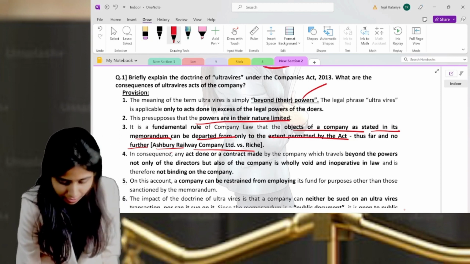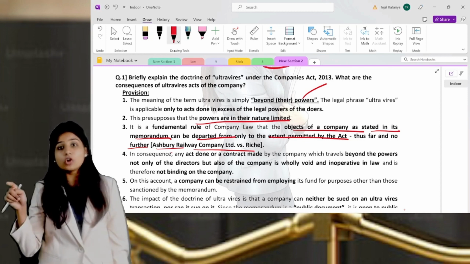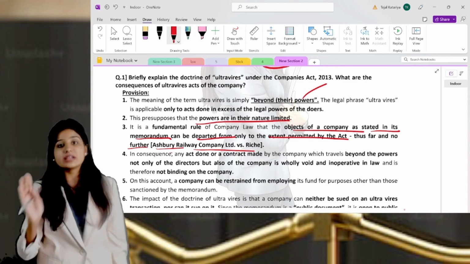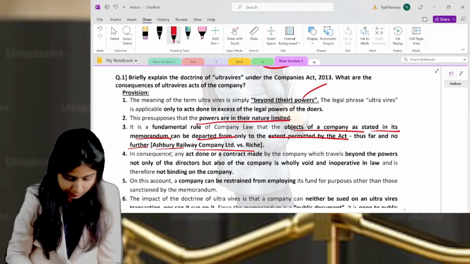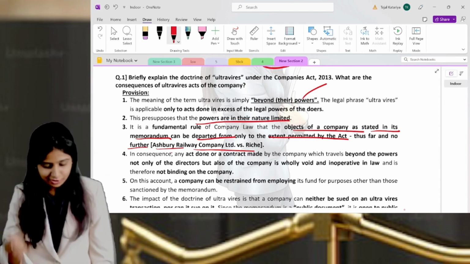In the Ashbury case, if you remember, general contract was the word they had included, and in general contract they were including the finance activity also, which is not allowed. So this is all about Ashbury, just explaining it to you as a hint kind of thing.